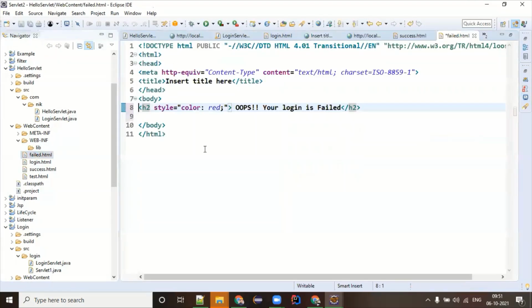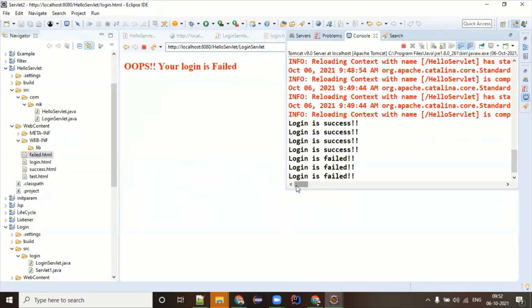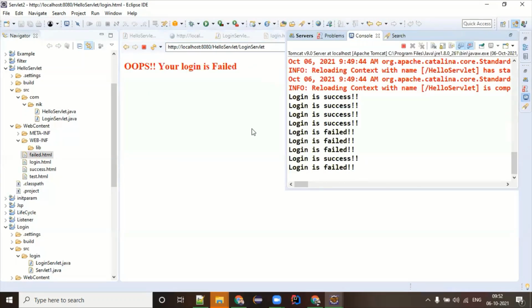What is wrong? I didn't save that. My bad. If you are in IntelliJ, it has the auto save option, no? ABC, XYZ success. Anything else should fail. And now it's working as expected.